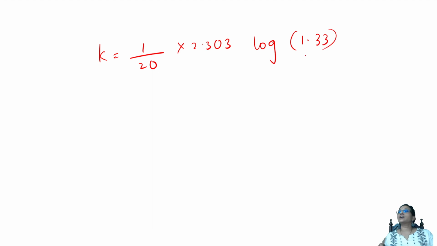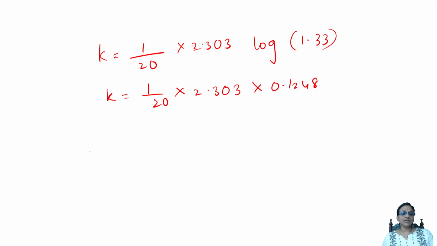Okay, so log A minus log B, do that, you get this value. So further simplifying, when I multiply and find out log 1.33, find out in your, I told you, I did a playlist where finding log without log table, you get 0.1248. So when I solve this, I get an answer of 0.143 minute inverse.